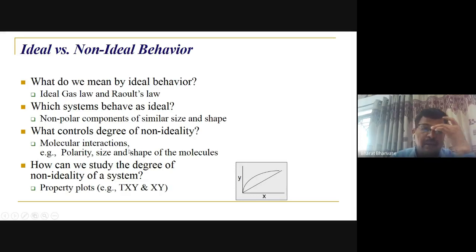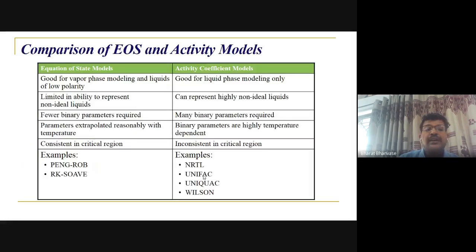Why is it non-ideal? Because there is molecular interaction, polarity, and differences in size and shape of the molecules. And you can measure that only with a TXY, PXY or XY diagram, so from that you can decide this.